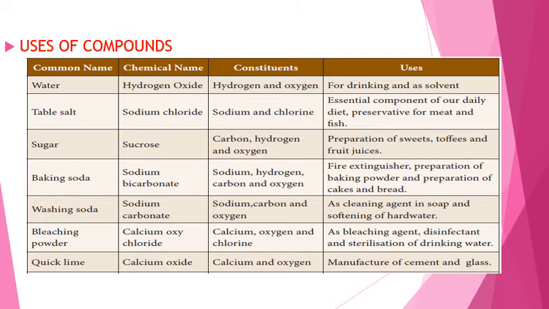The last compound is quicklime. The chemical name for quicklime is calcium oxide and the constituent elements of quicklime are calcium and oxygen, and it is used in the manufacturing of cement and glasses.